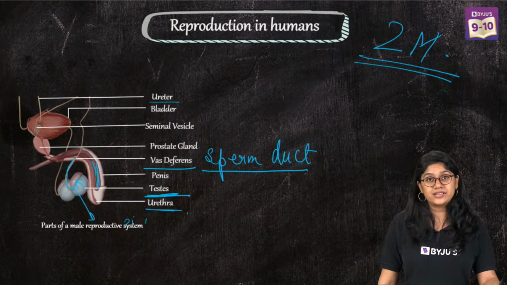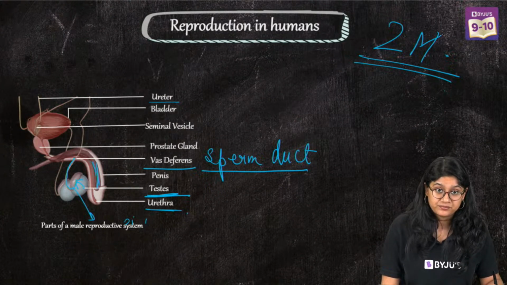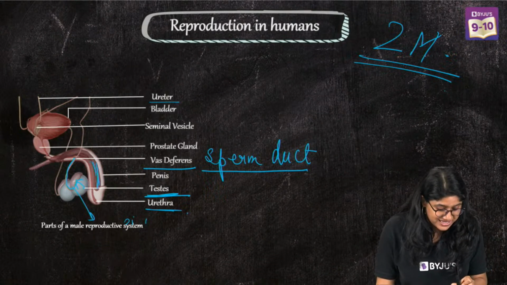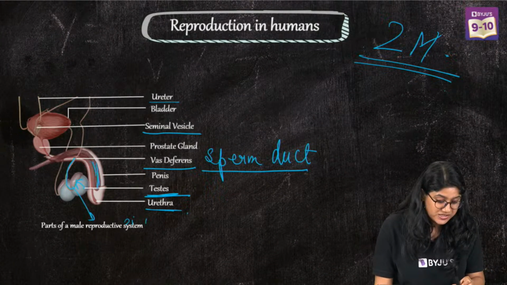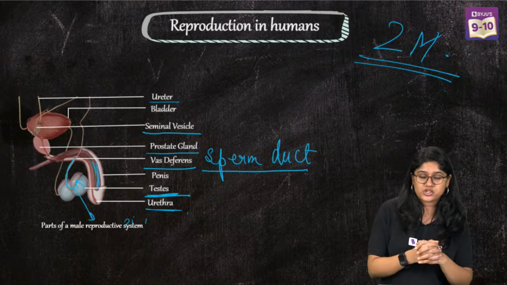Now, the important point that comes over here is we have two important accessory glands, everyone. We have the seminal vesicle gland and the prostate gland. Both of these glands together come in the examination, right?